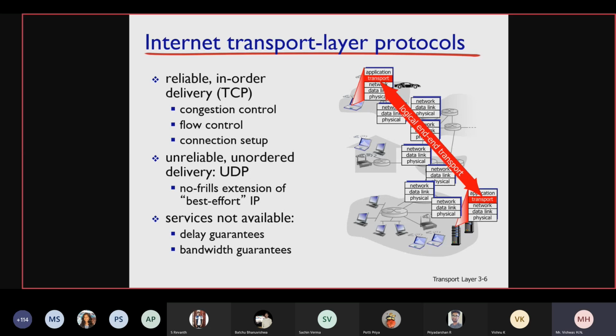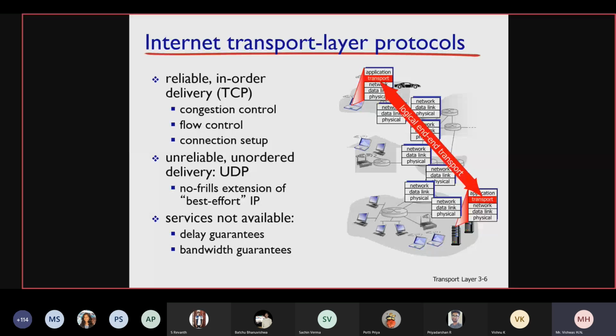So what are the services that are not available in the transport layer? Delay guarantees, that means the receiver will not get to know what might be the actual delay. Bandwidth guarantees, again all these come in the physical layer. Physical layer takes care of bandwidth guarantees. Delay guarantees will generally be taken care of by the network layer. So all these are services which are not provided by the transport layer.